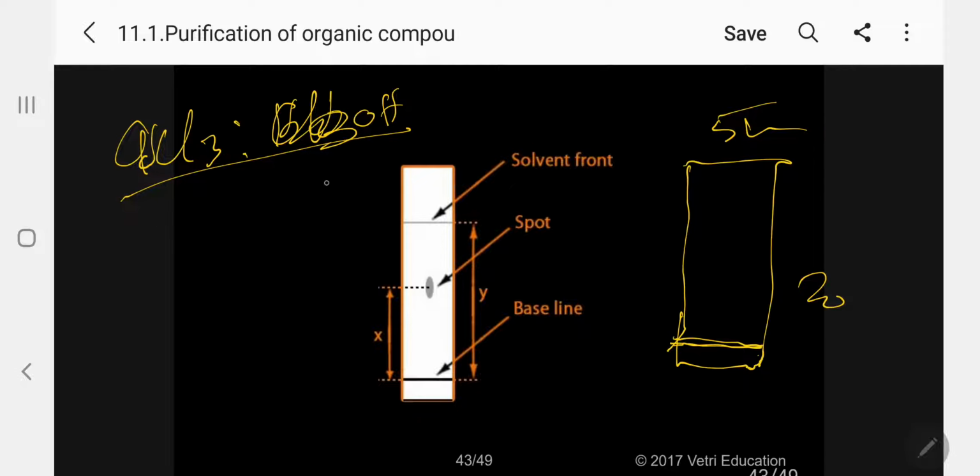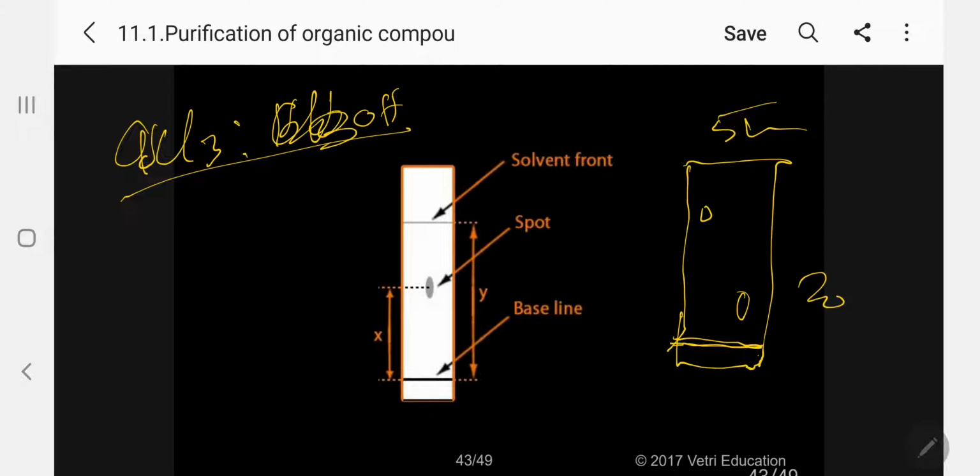That means 90 is to 10, like this, or 1:1, whatever ratio you try, so that your mixture should separate clearly. One will have higher RF, the other will have lower RF. Only that solvent you have to use for the column. So paper chromatography can also be used for this. Compared to thin layer chromatography, paper chromatography is faster, cheaper and readily available. You can get the result immediately.